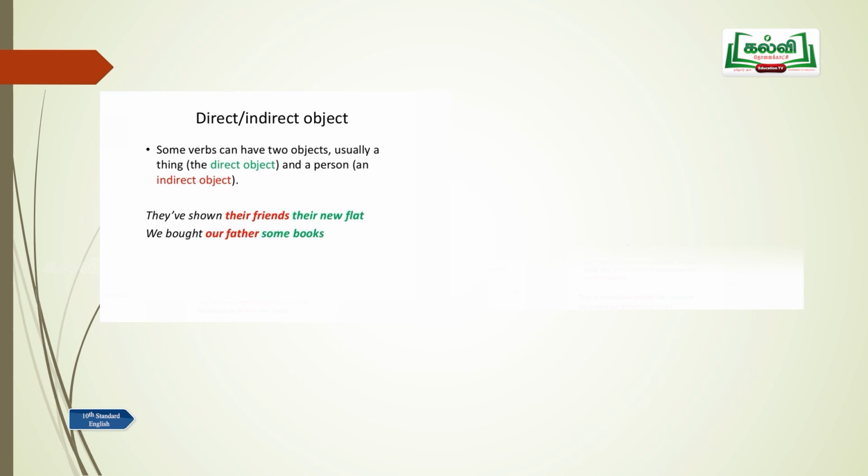We bought our father some books. So some books is a direct object, our father is the indirect object. See the next sentence. John bought his son a present. You can drop the words his son. John bought a present. It makes complete sense, right? So a present is a direct object. When you add his son there, then it becomes the indirect object. His son becomes the indirect object.